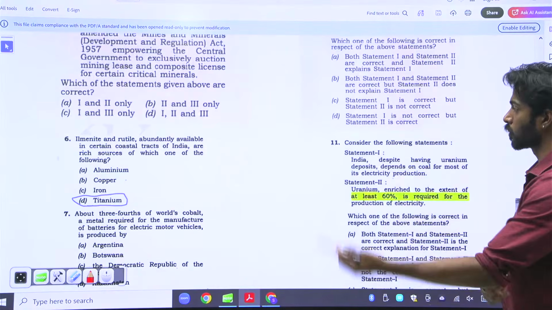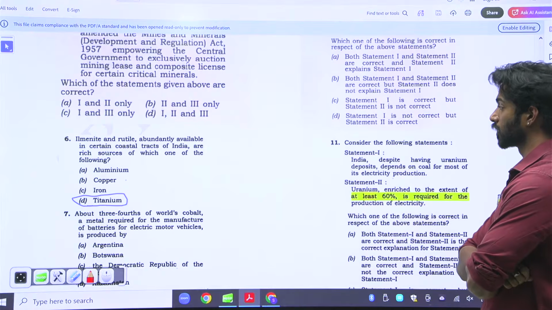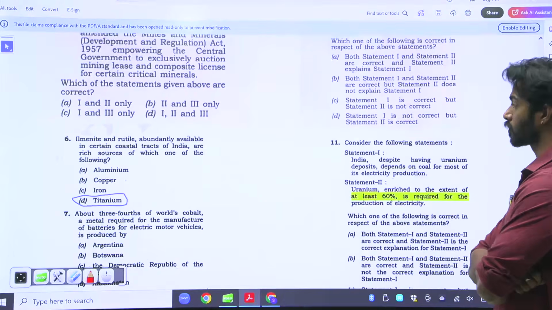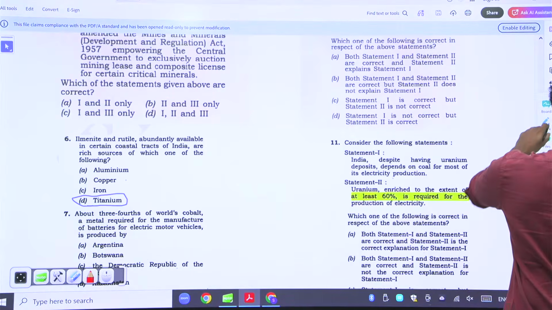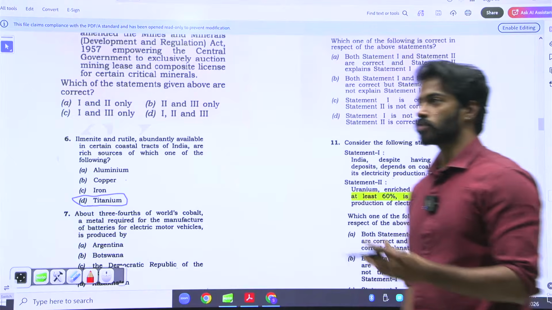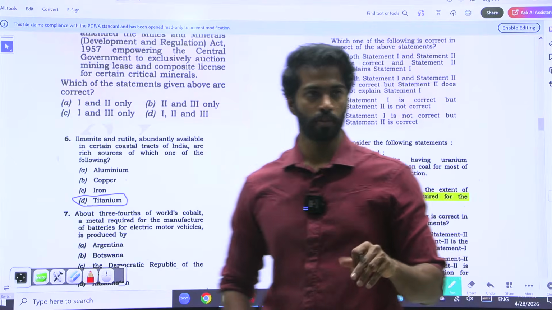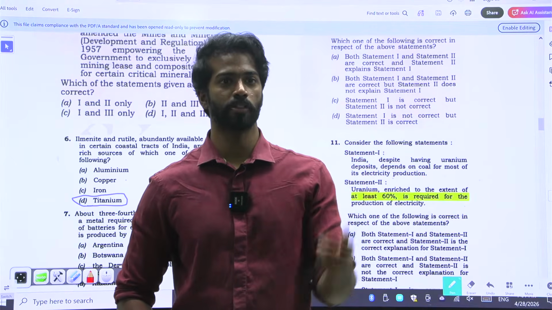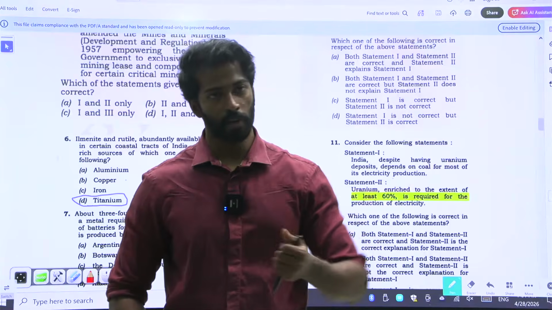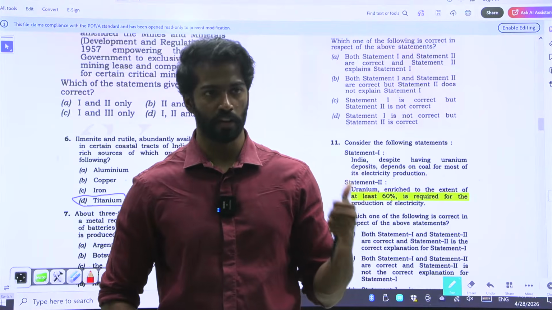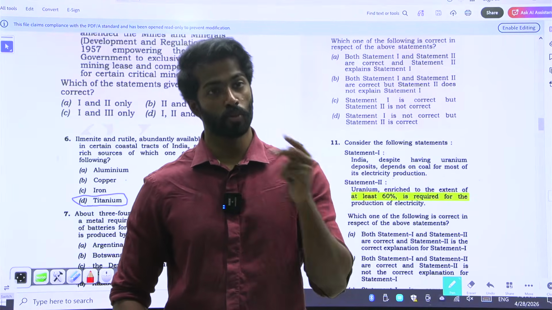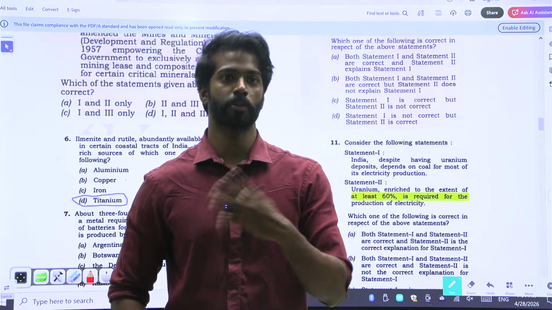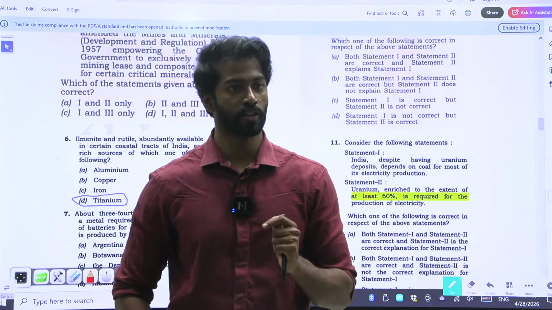Here, ilmenite and rutile, abundantly available in certain coastal tracts in India, are rich sources of which one of the following? UPSC has many times asked on coastal sands. I'll show you many questions in this PDF which are based on coastal sands only. And what are the elements present in coastal sand?